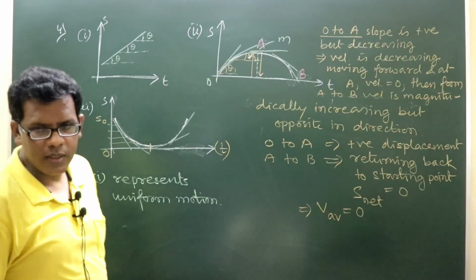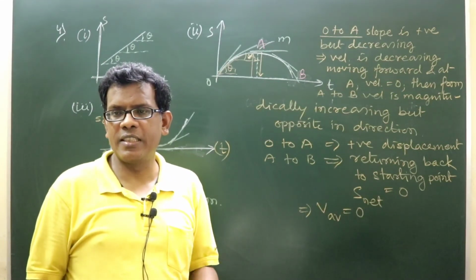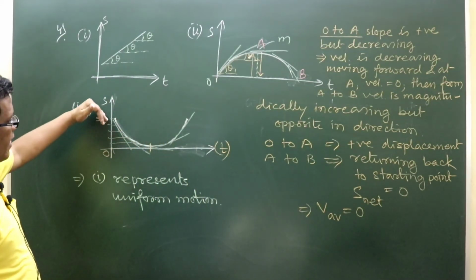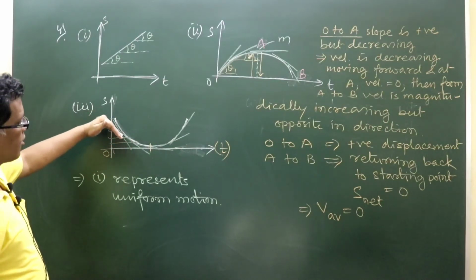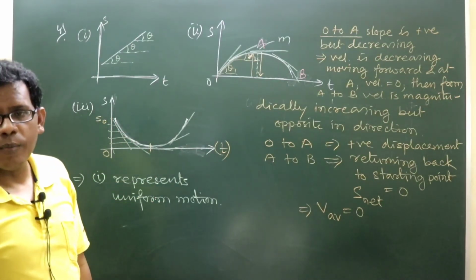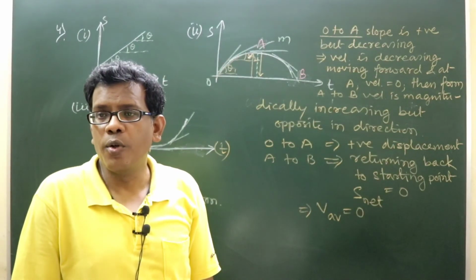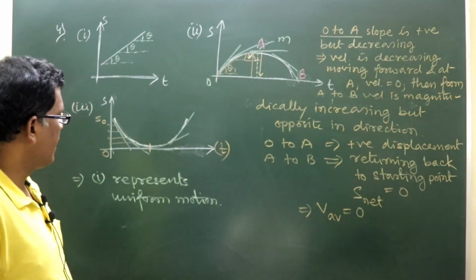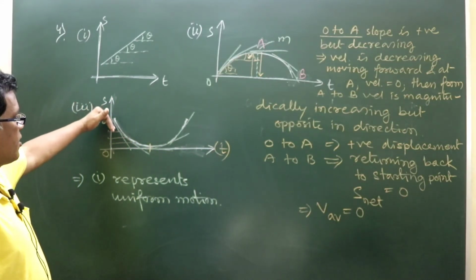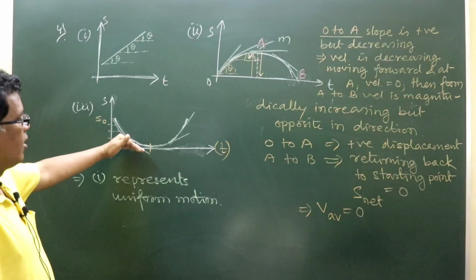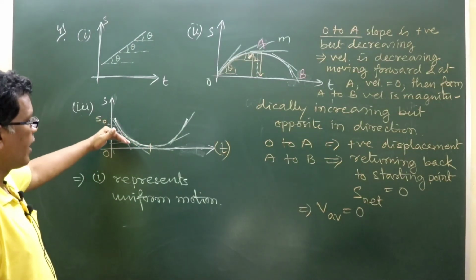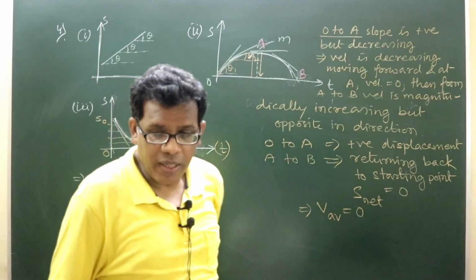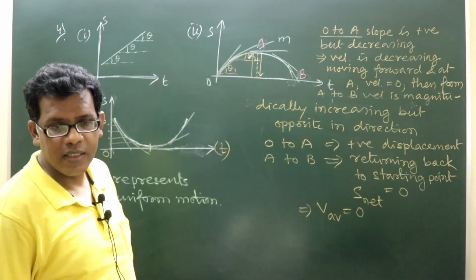With respect to the origin, the reference point 0, the particle's displacement is decreasing because of the velocity. Is it moving back with a constant velocity? No, initial negative velocity, slope negative, but correspondingly it is decreasing, means velocity magnitude is decreasing.